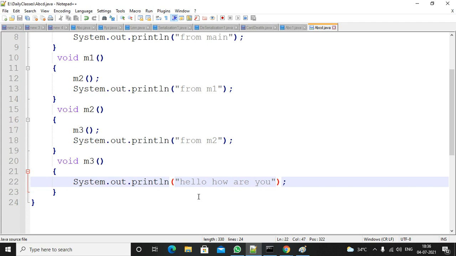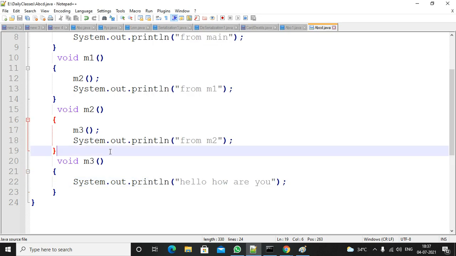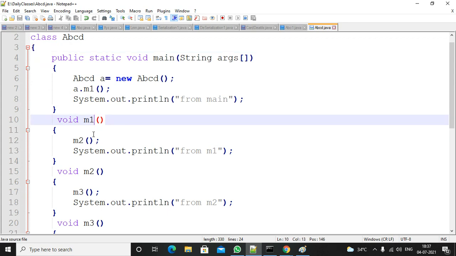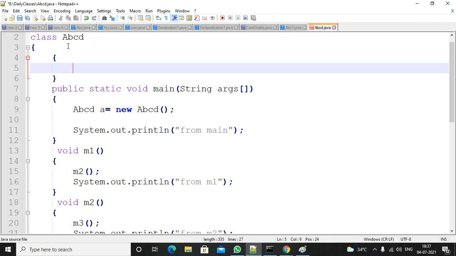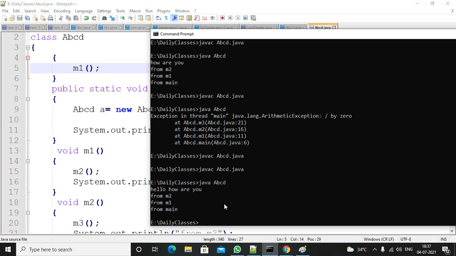Hello, how are you? Is there? Just compile it. Are you facing any compile time error or not? You are not getting any error. Here you are not calling a dot m3 or a dot m2, but you must call a dot m1. Otherwise you can just write an instance block. From the instance block you can call the m1 method without using the reference, no problem. Compile it, you don't get any compile time error, and if you execute the program, you will get the output.